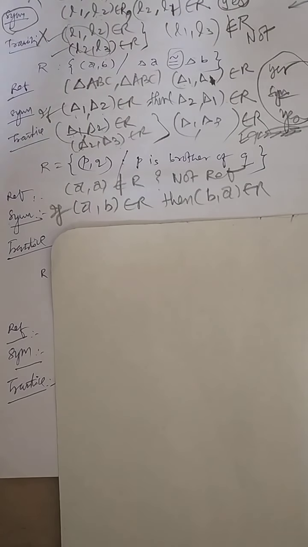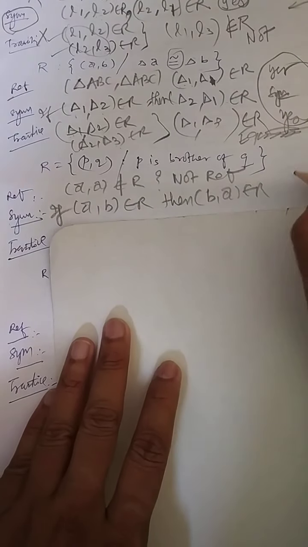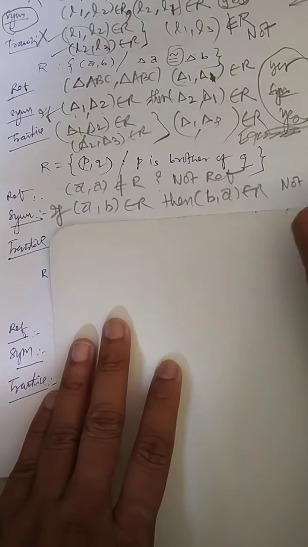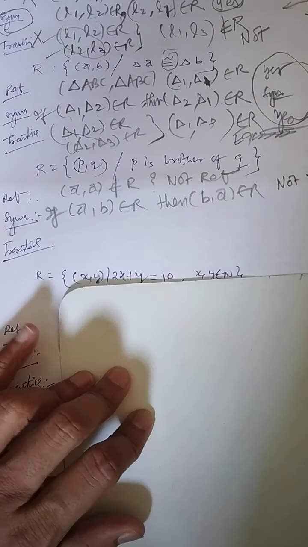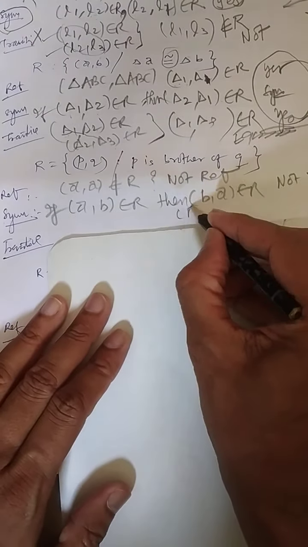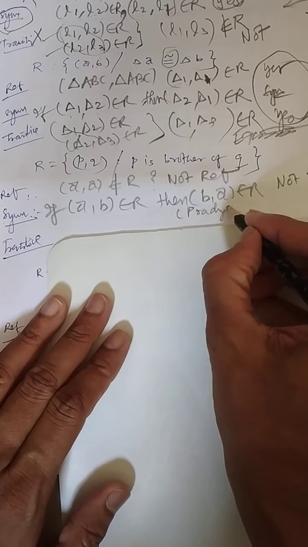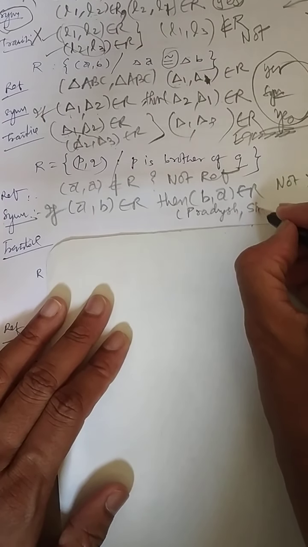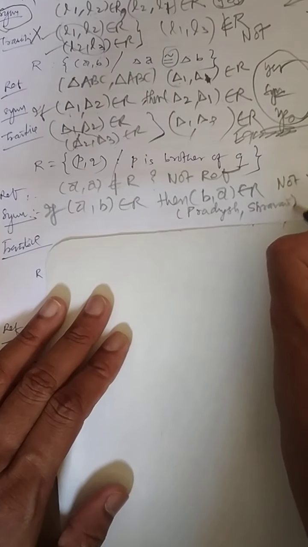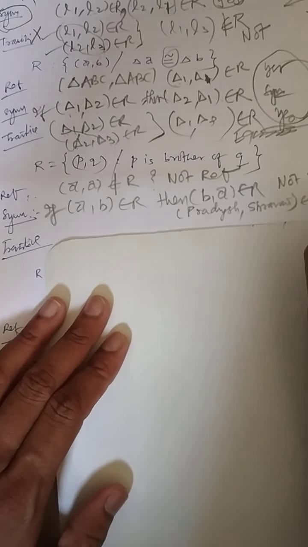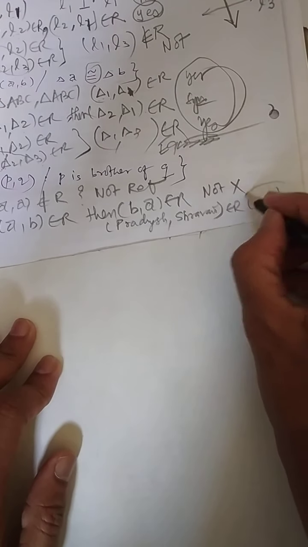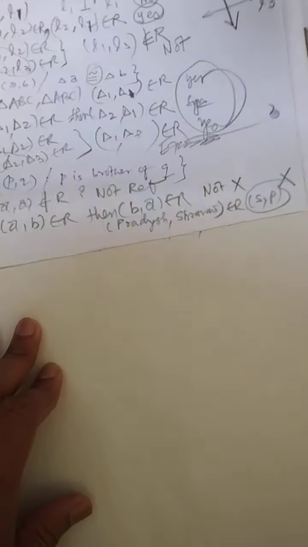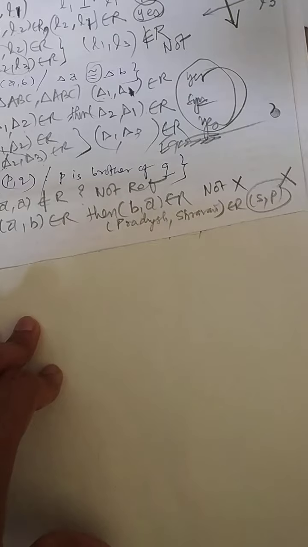I think some different answers are coming from your side. This is not symmetric. Now your question will be how it is not. So I am just putting one example. Say Pradnesh is brother of Shravani. Can I say Shravani is also brother of Pradnesh? No. That means this fact is gender based.